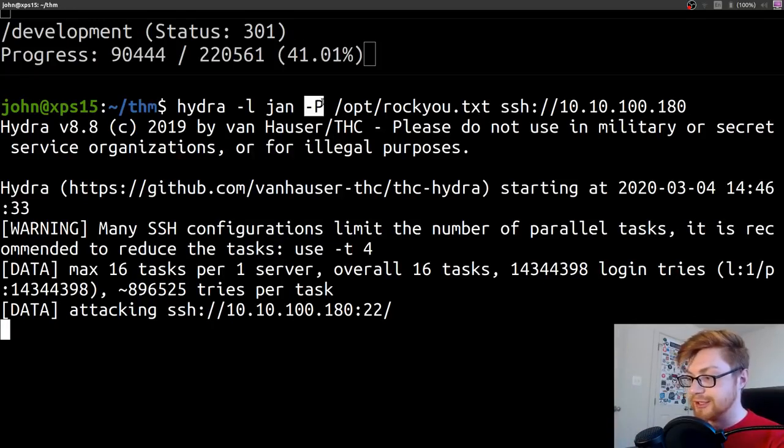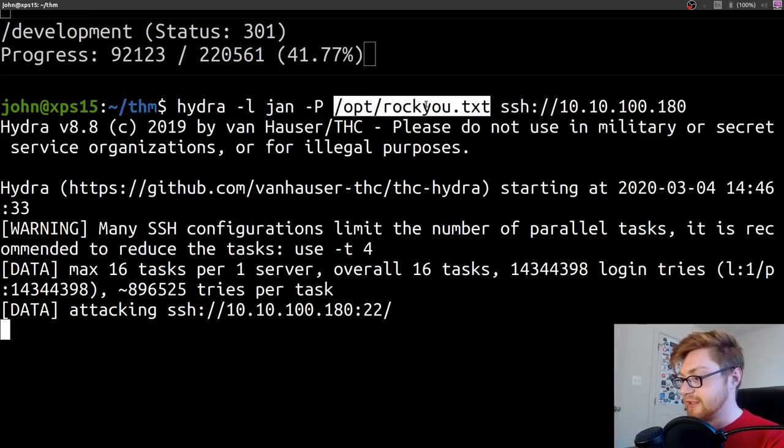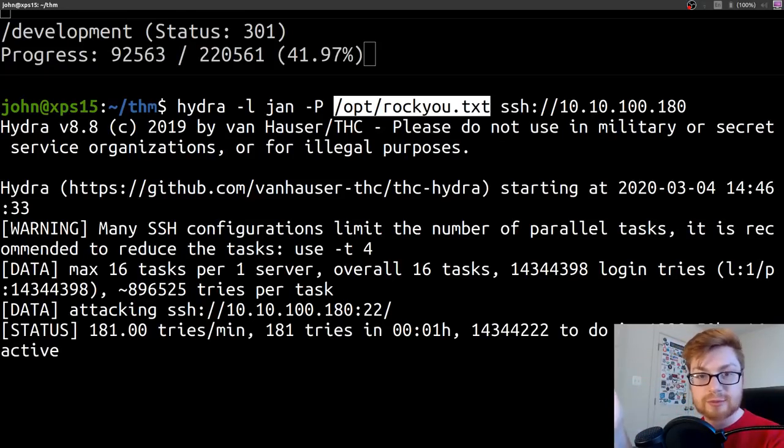If you want to use a lowercase p, you could use one static password, and it could loop through a list of usernames or one specific username, etc. And then the protocol that you're going to connect to, SSH or FTP, and I think it has support for some others. I think it can even do web stuff. You can do a form post, etc. Really cool things with Hydra. But that is what we can use to run through rockyou.txt and attempt to spray that service and guess passwords until we can log in with it.